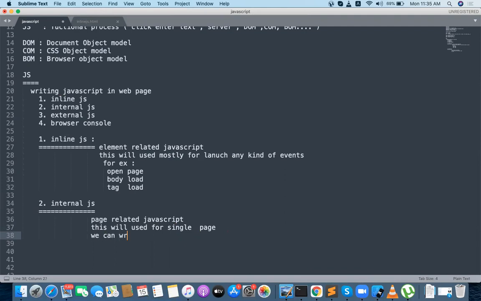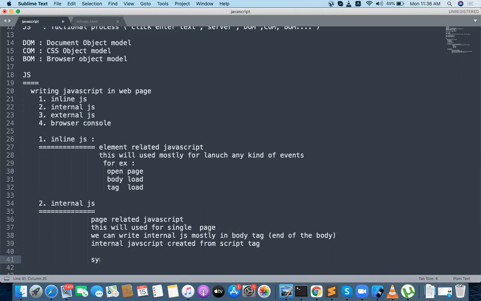We can write internal JavaScript mostly in the body tag, at the end of the body. I will tell you why I am writing internal JavaScript at the end of the body. Internal JavaScript is created from the script tag.